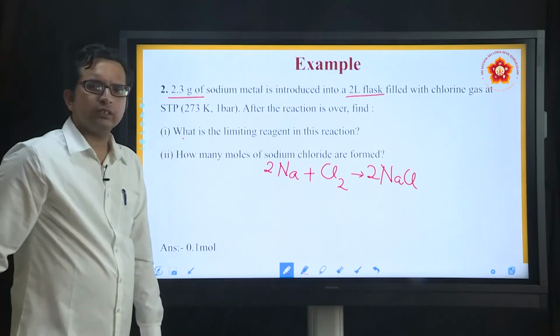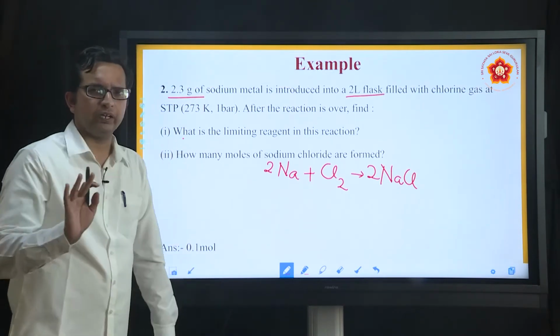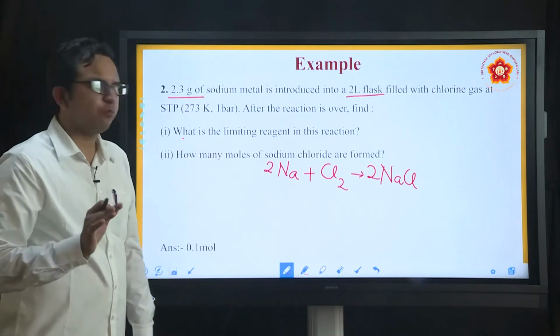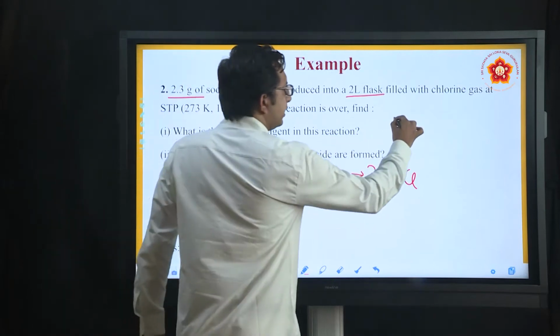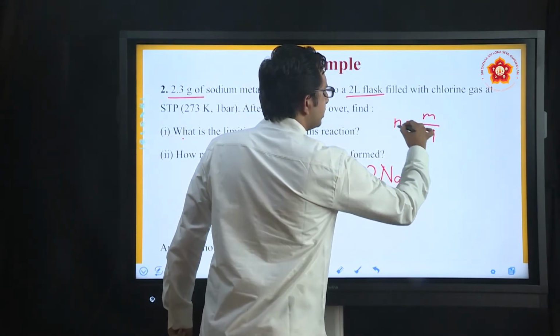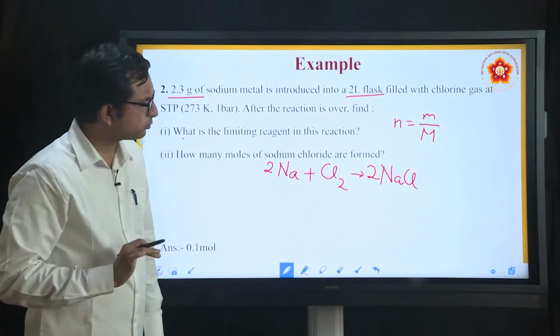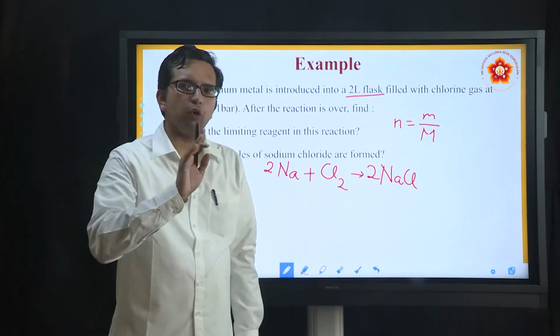Atomic mass of sodium is something you will have to know from the periodic table. What is the atomic mass of sodium? 23. And how do you find the number of moles? We have seen one formula in the earlier parts: n is equal to m divided by capital M. What is this n? n is the number of moles, small m is the given mass, capital M is the molar mass.